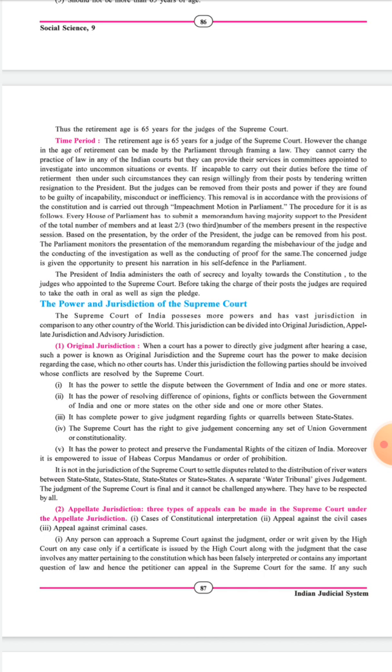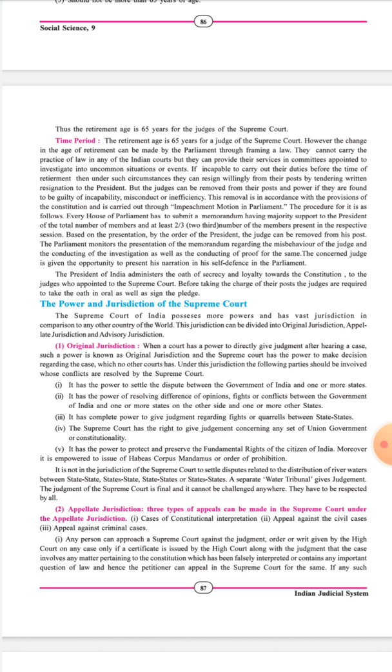And if this impeachment motion is passed by the majority votes of Parliament, then the president removes the judge from his post. In this way, the judge is given the opportunity to present and narrate his self-defense in Parliament.